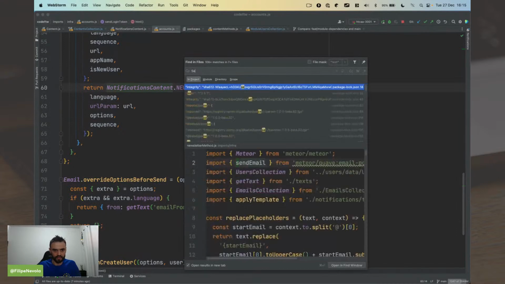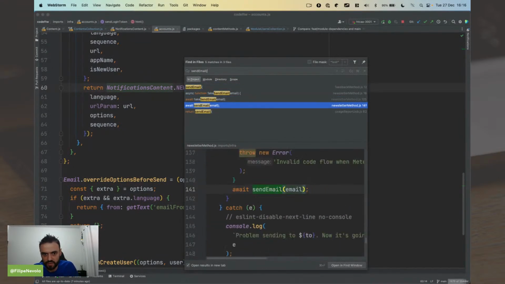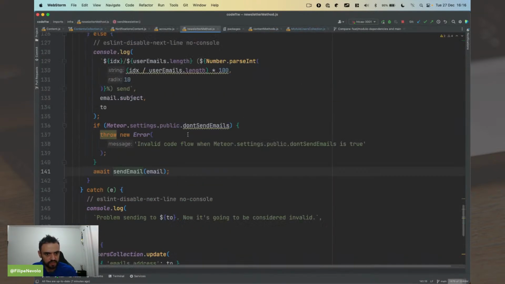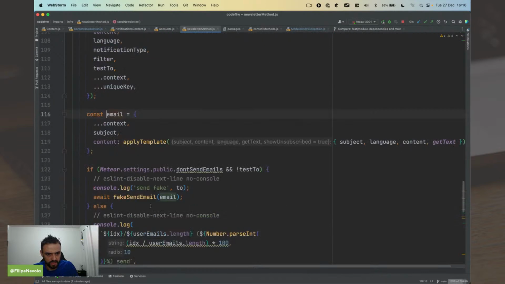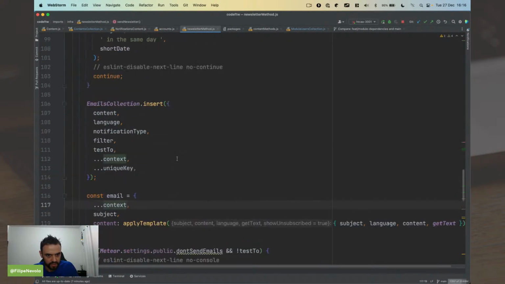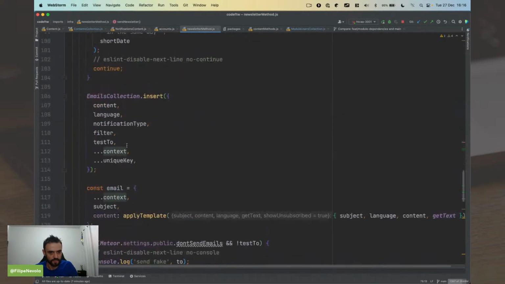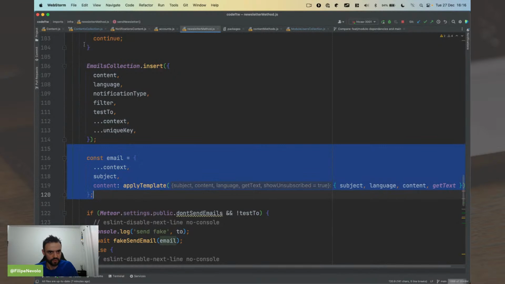Okay, you don't have a very nice way to send notifications yet. Let's see how we send email. This is just the newsletter code. So the newsletter code, sending email. Okay, applying the template and the subject. What is this context? To, from. Okay, to, from, content, subject.